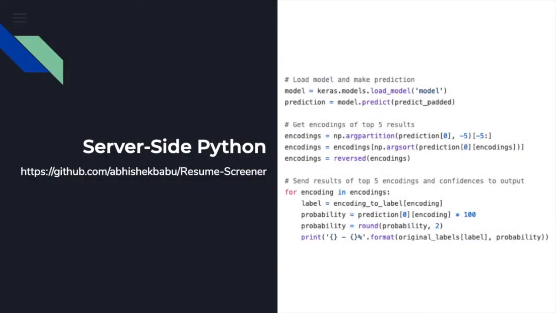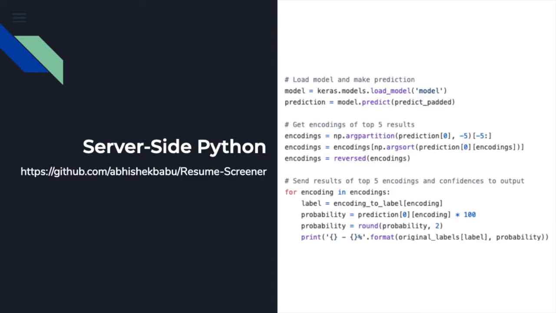Now, let's take a look at a snippet of the server-side Python that does the classification. So imagine at this point that the user's data has already been cleaned and tokenized as we did with the training data earlier. And then it gets to this code. Here, we use the Keras library, which allows us to load the model that we saved from our training process. Then we make a prediction, and as Enna mentioned, this prediction is an array of 25 values where each value represents a probability, and the sum of these 25 values will be 1.